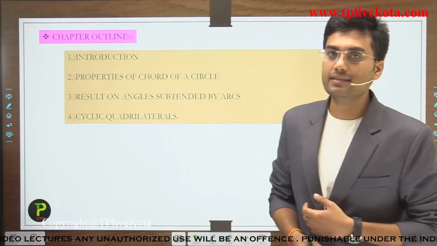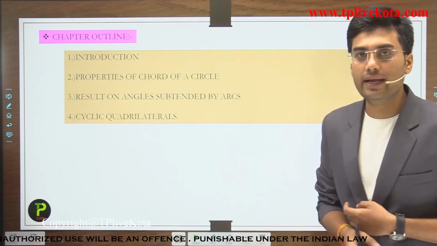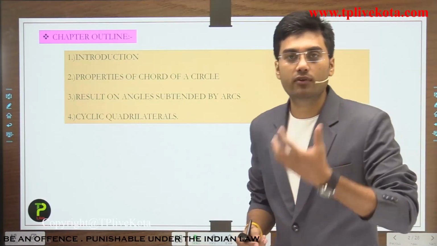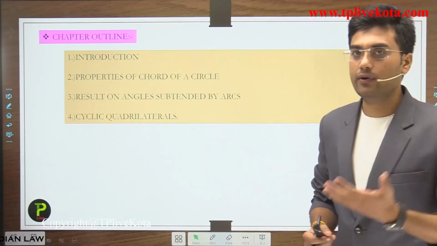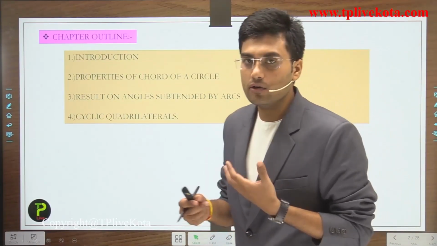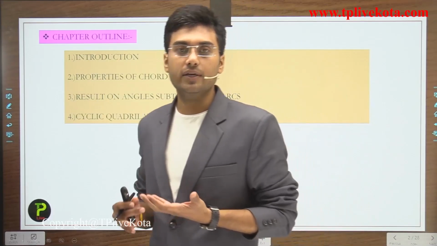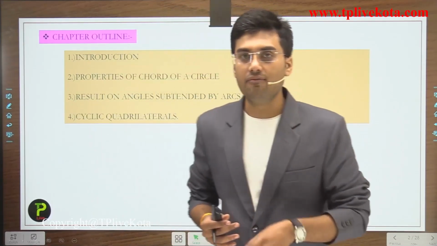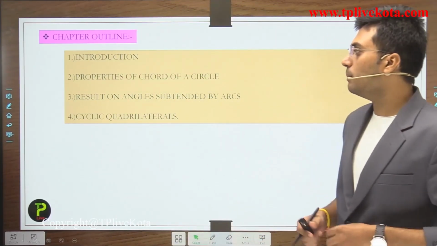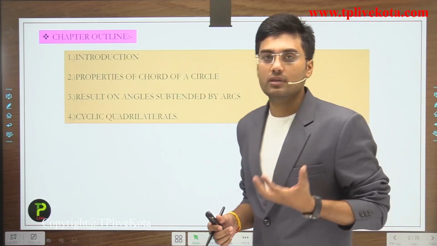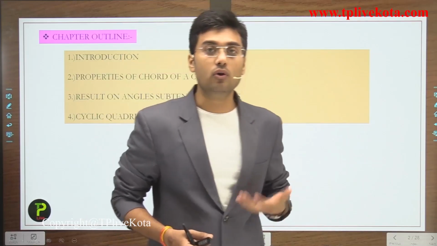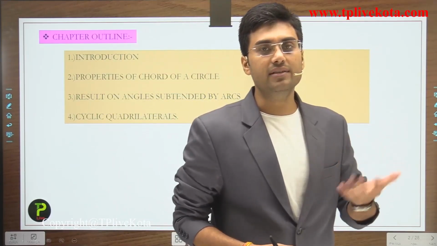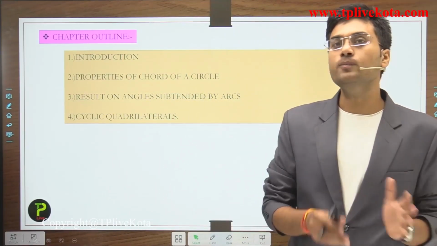Okay, let's discuss this chapter outline, which topics we will cover in this chapter. First of all, we discuss the introduction of circle, and in the introduction we discuss some terms related to circles, and after this we discuss the properties of a chord of a circle. We discuss some properties of a chord of a circle and some theorems related to chords.